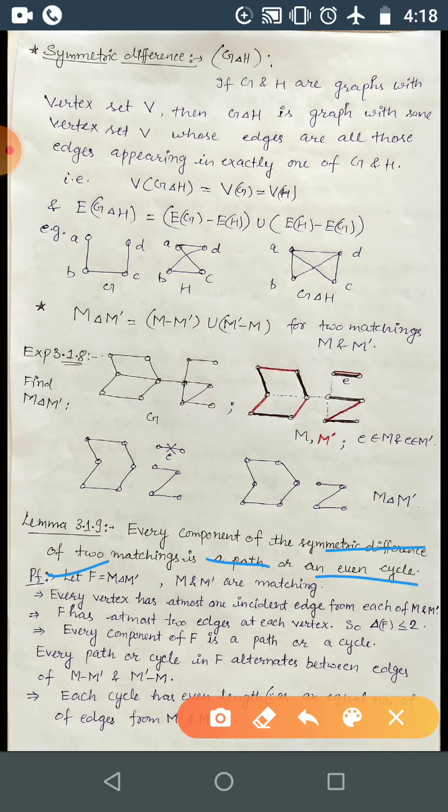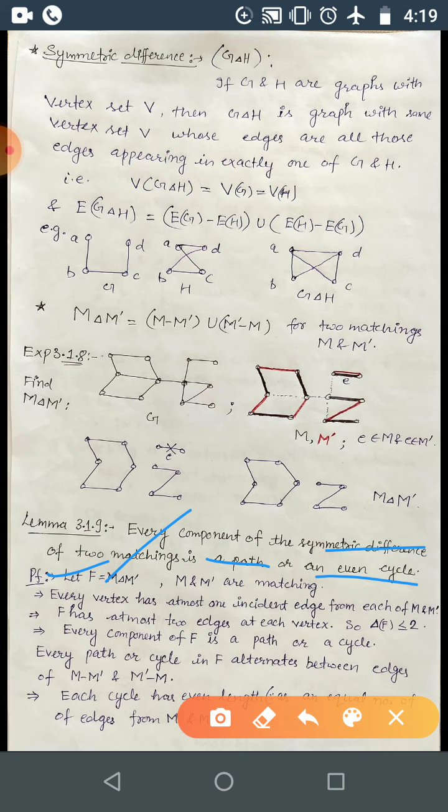So if I am somehow able to show that the maximum degree of that symmetric difference, the final graph that we will be coming up with, is 2, because in a path or in a cycle, what is the maximum degree? In case of a cycle, obviously degree is 2 everywhere, a cycle is 2-regular.